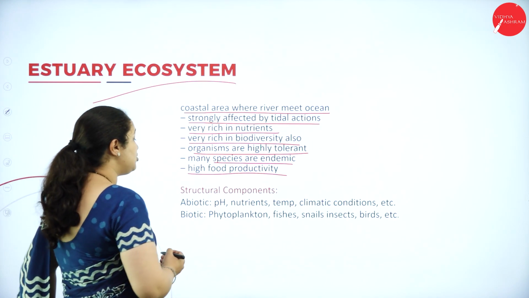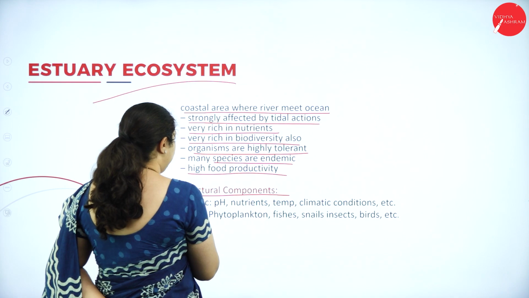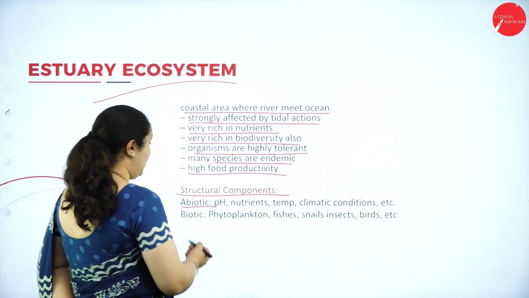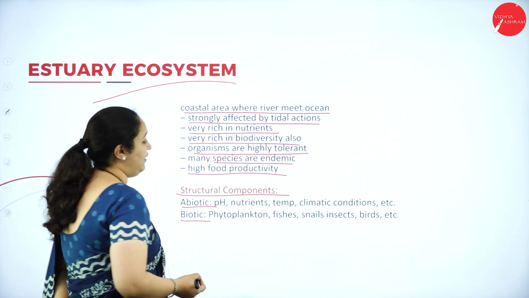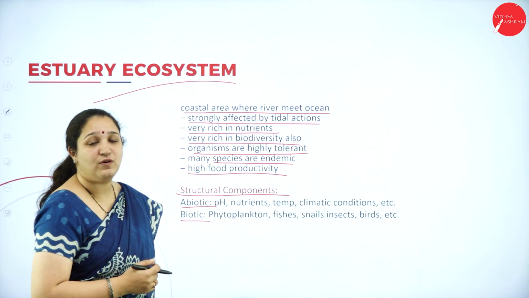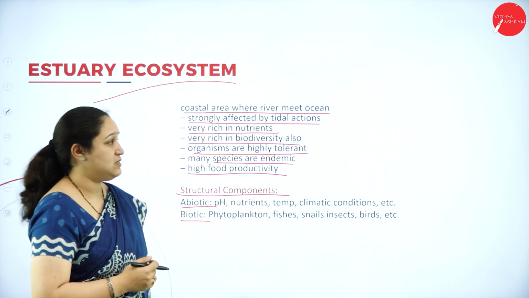Next, the structural components we can see are the abiotic: pH, nutrients, temperature, climatic conditions, etc. Biotic: phytoplankton, fish, snails, insects, birds, etc. are found in estuary ecosystems.